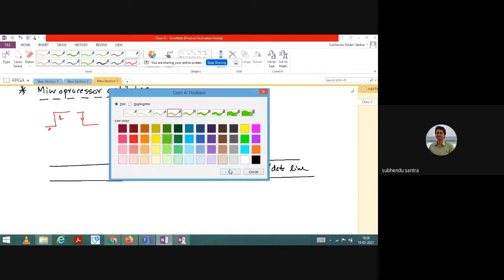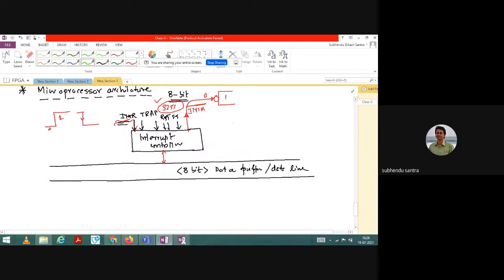Next part is the communication block. It is also present in the microprocessor, and it is not parallel communication; that is the unfortunate thing. It is serial communication. In microcontrollers nowadays we have parallel communication. In recent microcontroller architectures, like the TMS320F28379D, you can do both parallel communication and serial communication.